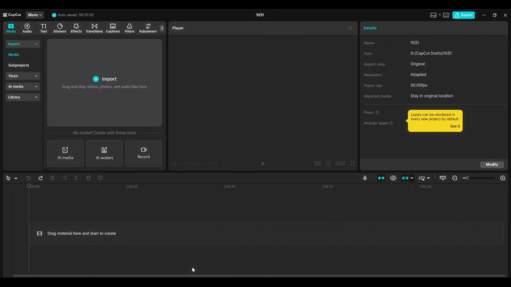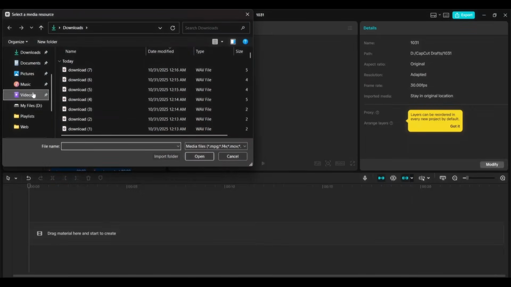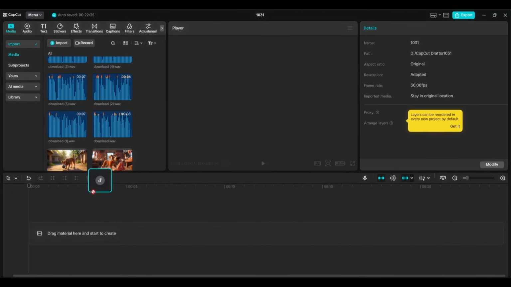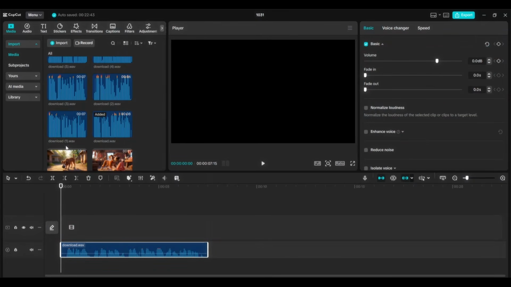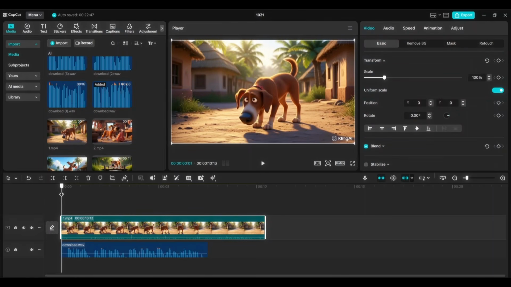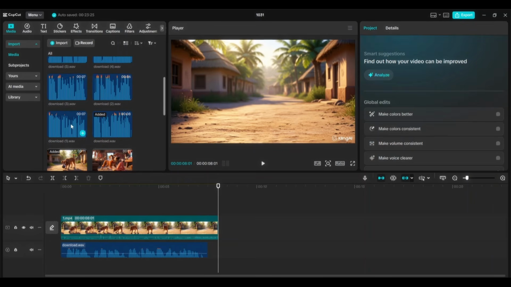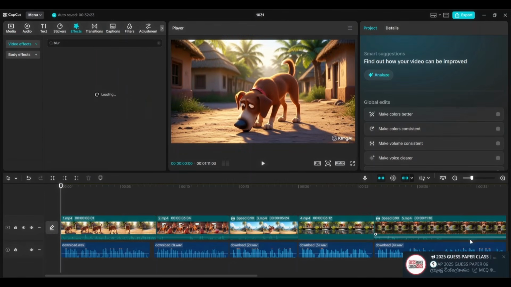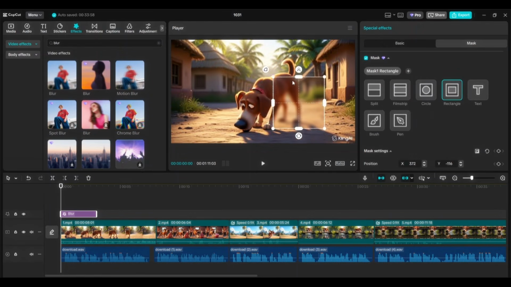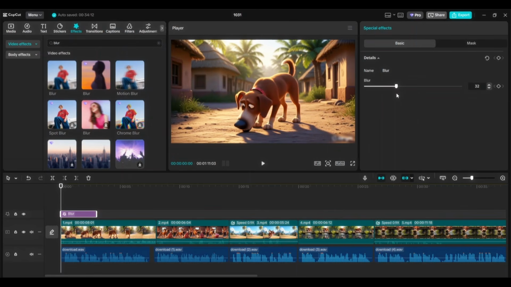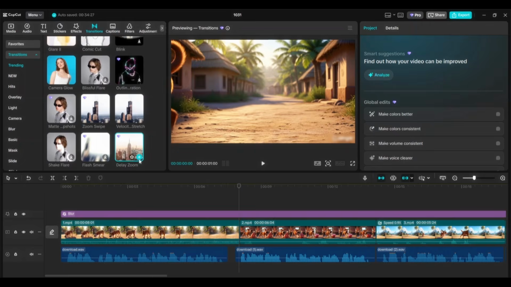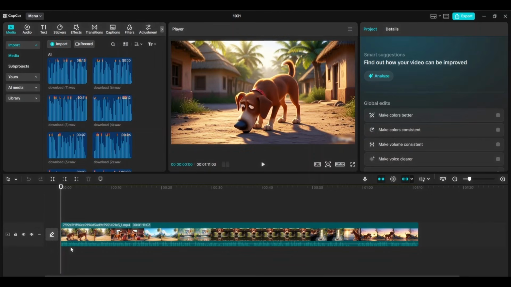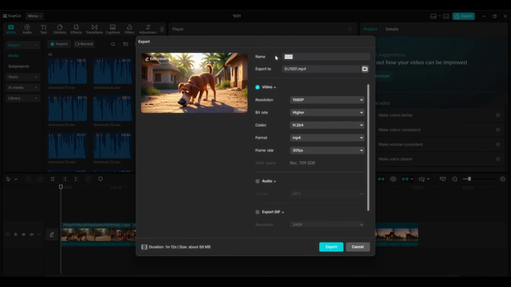So, for that, all you have to do is open your favorite video editing software and import both your video and audio clips. After that, place the audio part and the video corresponding to the first scene onto the timeline. Now, you need to cut and adjust the speed to match the two and edit it nicely. Do that for every scene to make everything flow smoothly. Once you've adjusted those, you can add transitions if you like. Alright, so in that way, once you've completely edited the video, click on the Export button above and export your